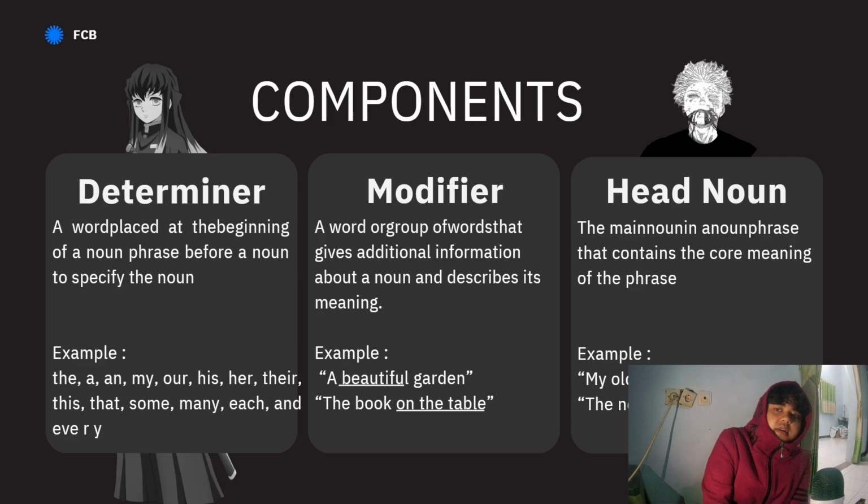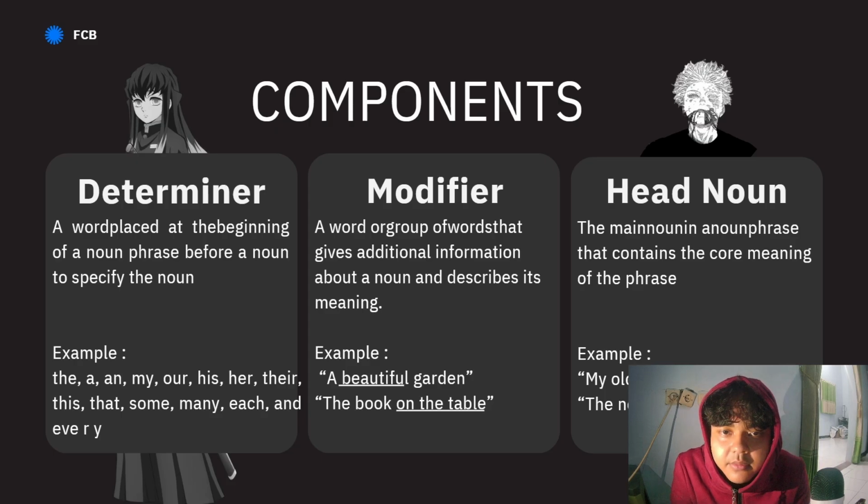So the determiner is also the beginning of a noun phrase. And then the modifier, a word or group of words that gives additional information about a noun and describes its meaning. The examples: a beautiful garden, the book on the table.